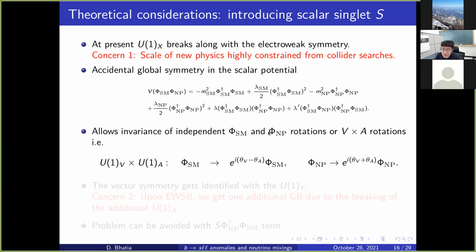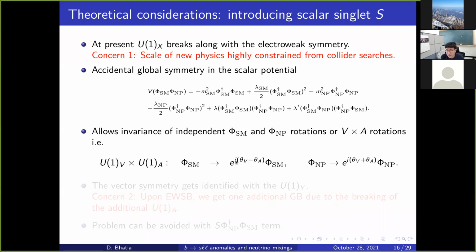Suppose these independent rotations, theta 1 and theta 2, we characterize as vector and axial rotations. We can always do that. Upon doing that, phi SM gets rotated as e to the power i theta vector minus theta axial, and phi new physics gets rotated as vector plus axial. So these rotations are allowed.